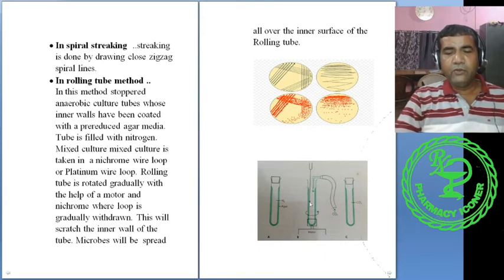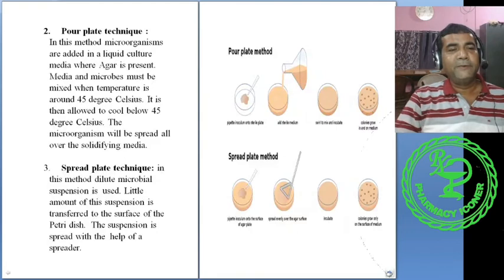While doing so, we can fill it with gaseous nitrogen or carbon dioxide. And after the inoculation is complete, we close it with a rubber closure or any other type of closure, and this anaerobic condition is maintained. This is the rolling tube method. Rolling tube method is specially for stringent anaerobic bacteria.